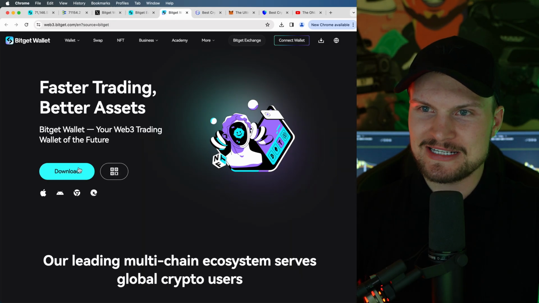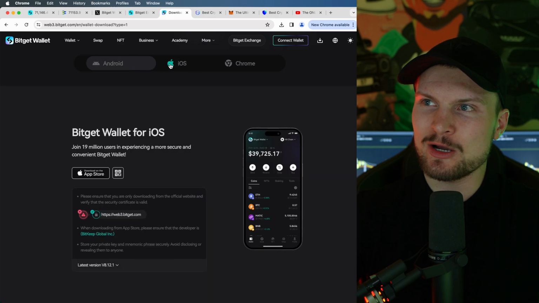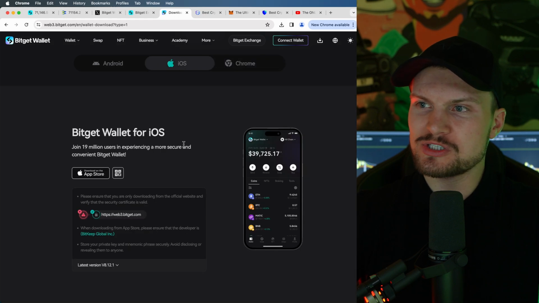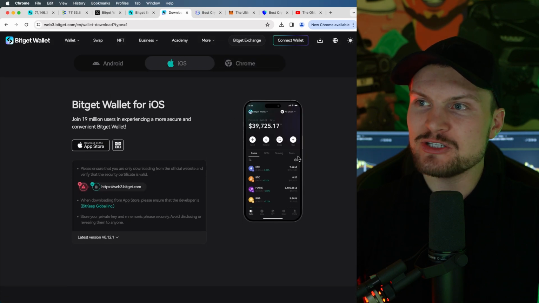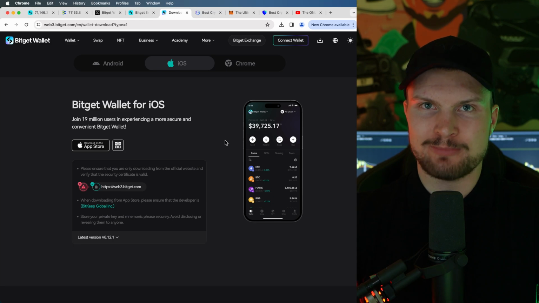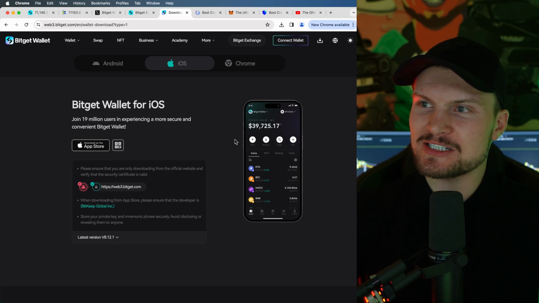Next, you click on download, and you can see there are 3 versions. One is for Android, iOS, or Chrome. I actually recommend, if you have an iPhone, to use the Apple version, and you can get this either on your phone or also on your desktop. I actually have both, so I will show you both ways. However, simpler and easier is to have it on your phone.